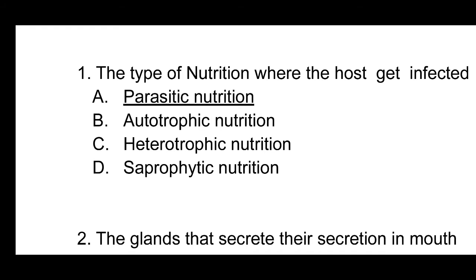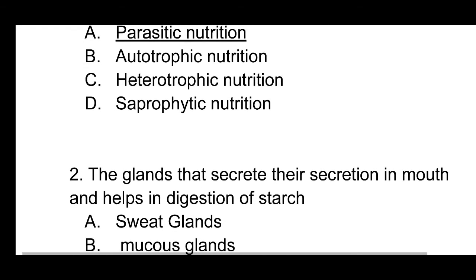Autotrophic nutrition means the organisms which are capable of preparing their own food. Example, green plants. Heterotrophic nutrition means the organisms which are dependent on other organisms, may be herbivores, carnivores or omnivores. Saprophytic nutrition involves the organisms which are dependent on dead and decaying organisms, and they are commonly known as scavengers of nature.